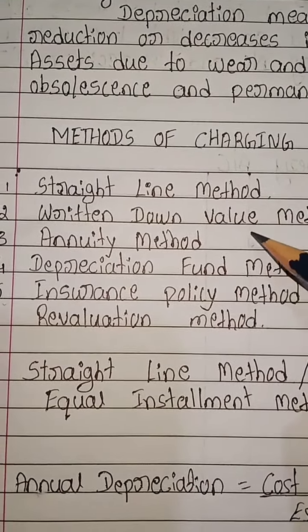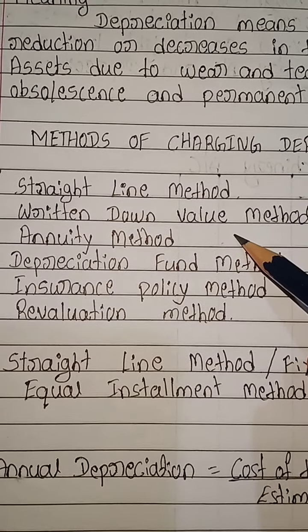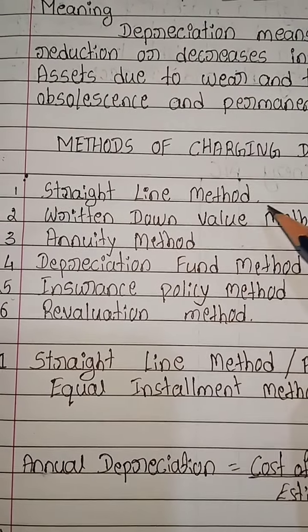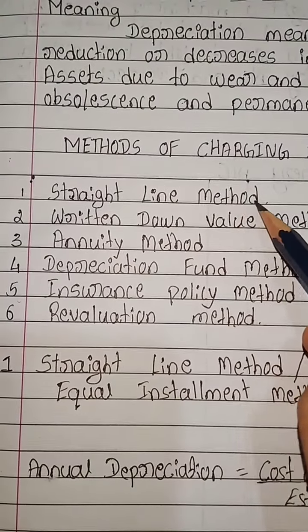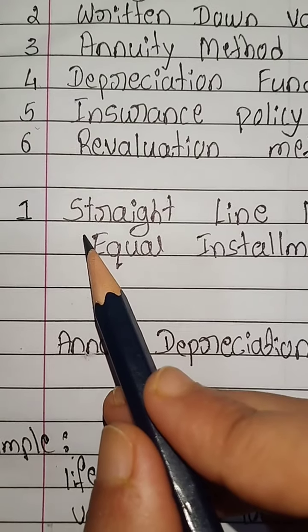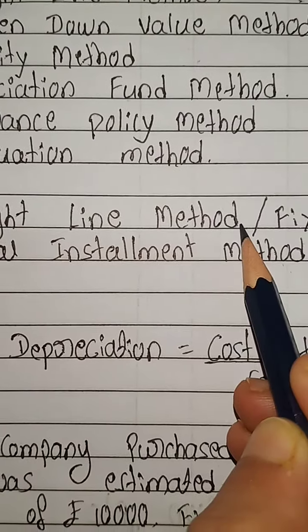The first three methods are very important for your 14 marks questions in your annual exams. Let's start with the first method, the straight line method.